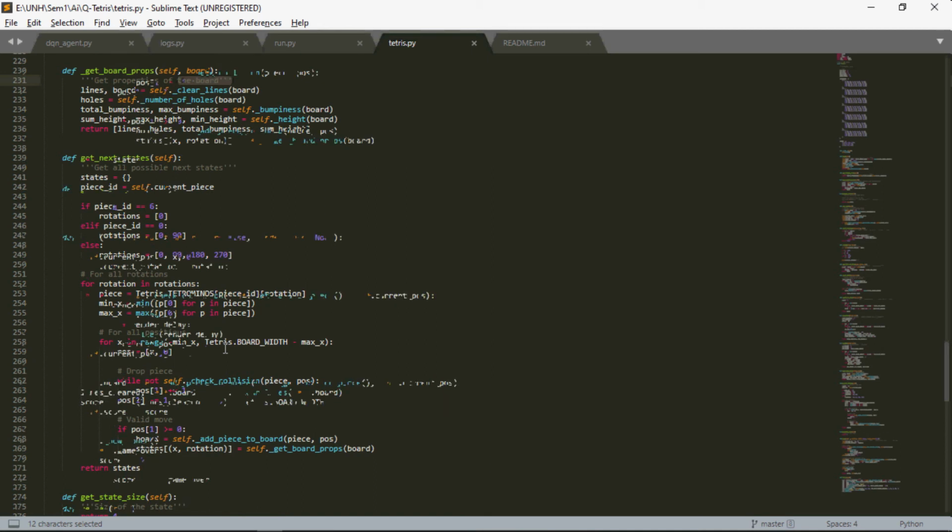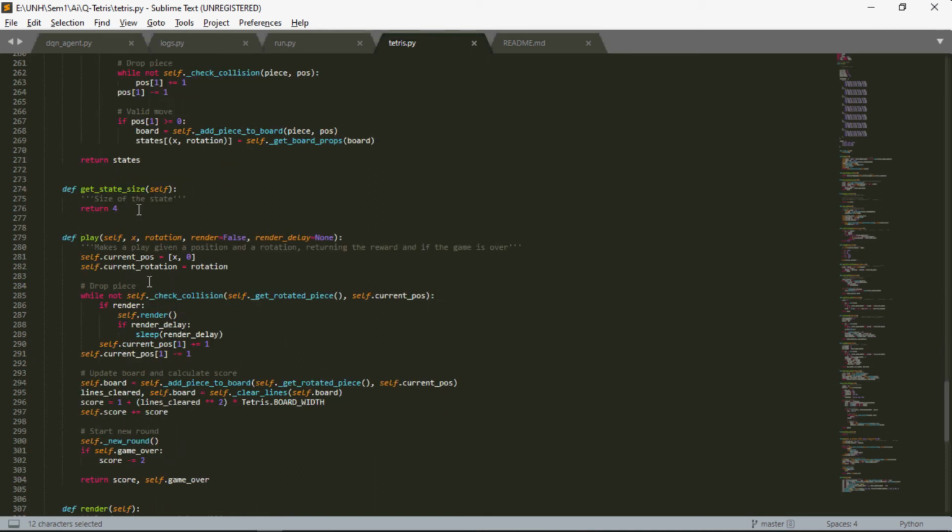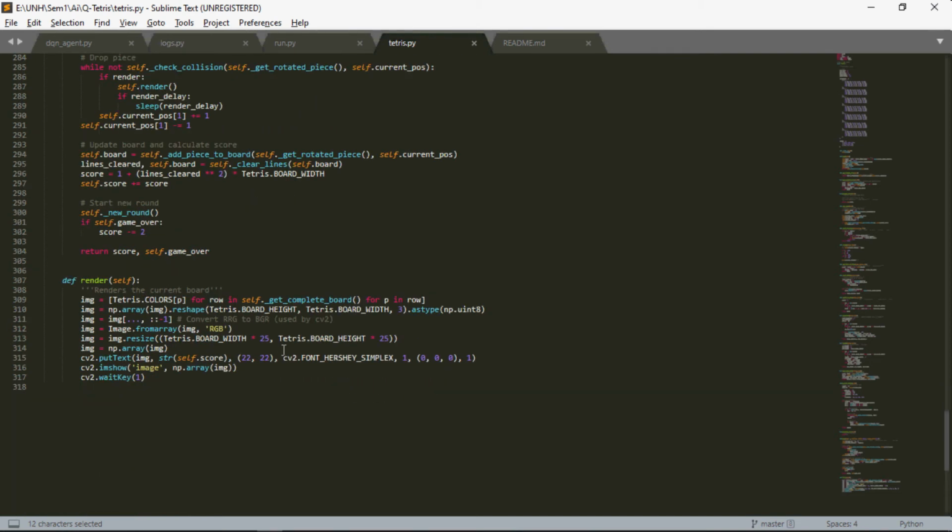The next one is get state size. Then the next one is the play function, in which we give the rotation, rendering, and render delay parameters. After that, the render function. In this render function, as we know that after every 50 episodes we render the output, this is done by using this function.